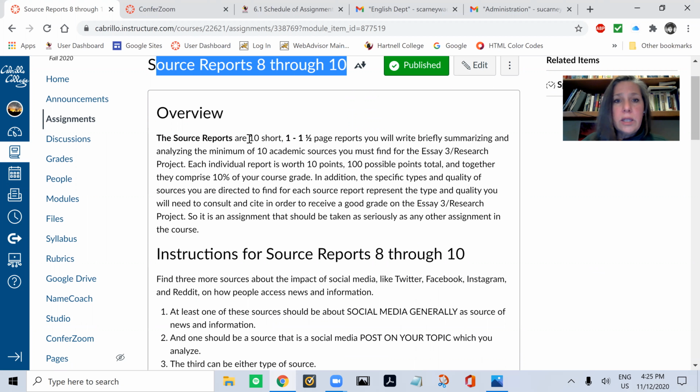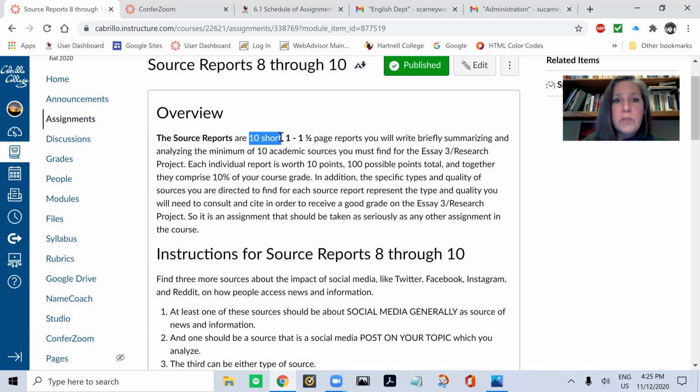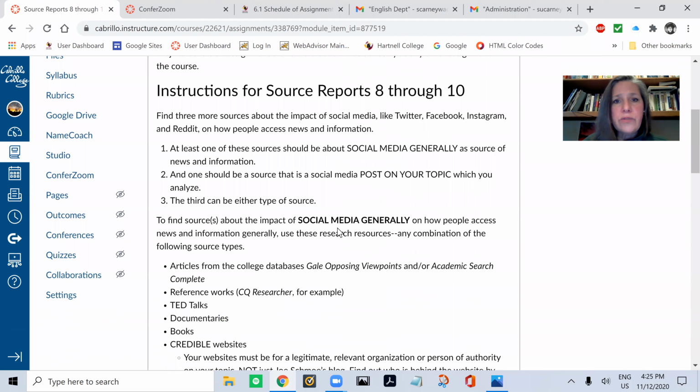All right, I said it a while ago that at the end of this process, you're going to have developed 10 short reports on 10 sources that you find for this project, the SA3 research project. And these are the last three, 8, 9, and 10. All right, and these are the instructions for how to go about finding those three, and what kinds you need to find.